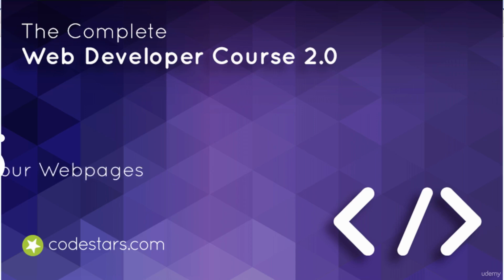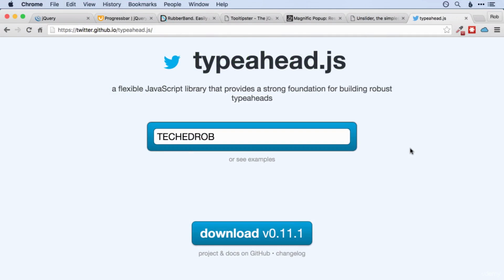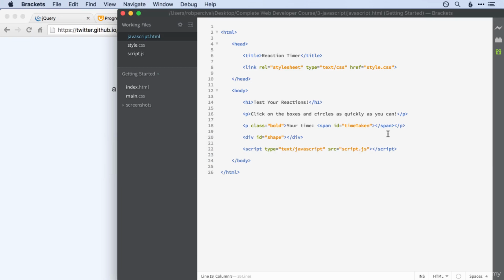Now that we know what jQuery is and why we should be excited about it, let's see how easily we can put it into our web pages. And I'm actually going to show you two different ways to do it, and we'll look at the advantages and disadvantages of each. So first off, let's jump back over to our text editor, and I've got good old javascript.html